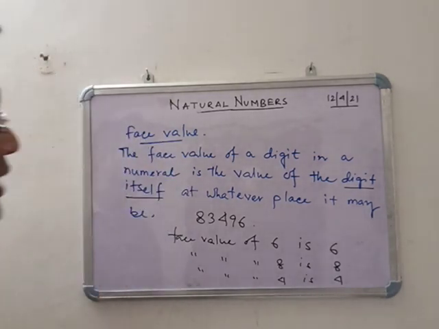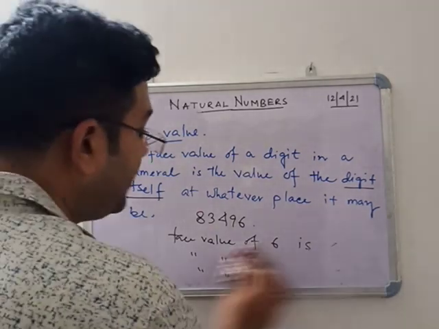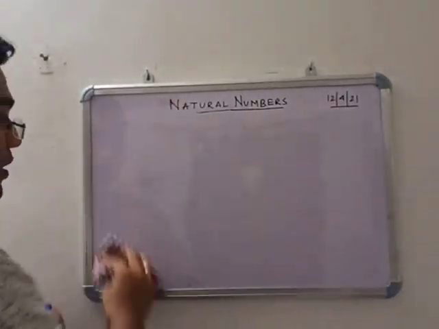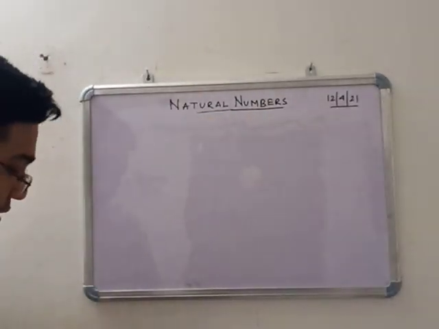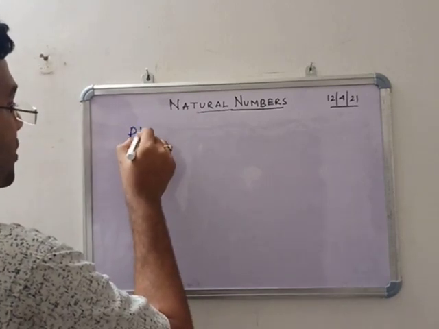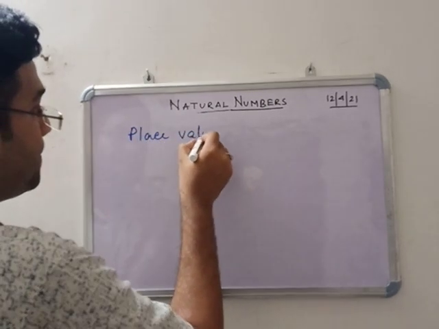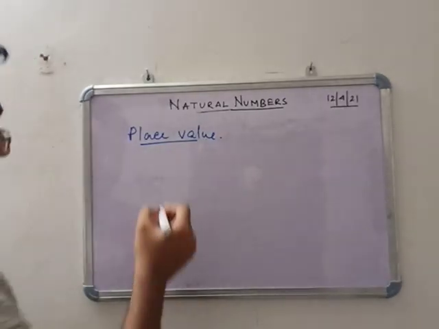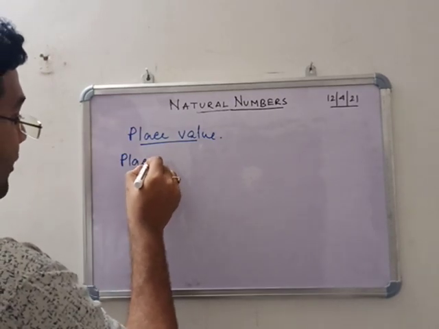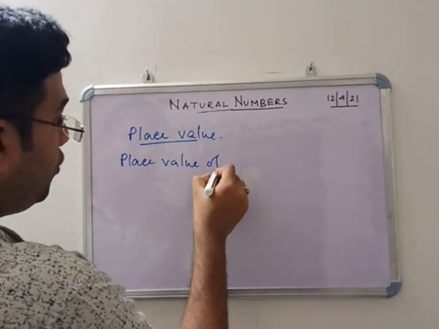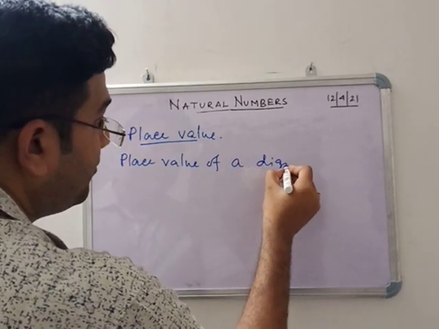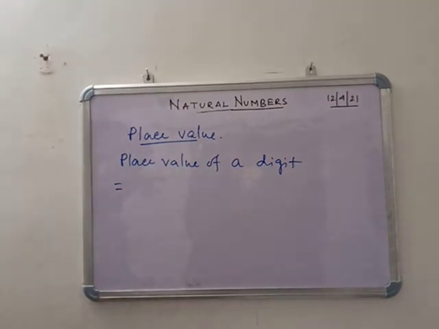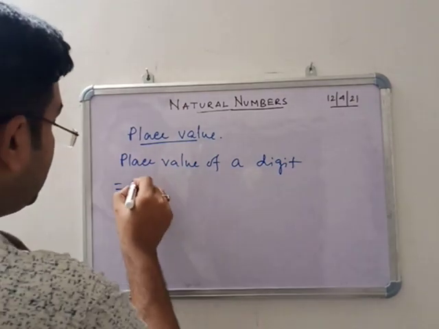Now we are going to discuss the place value. So what is the place value? Place means position, so place value means the position of the value. When you are finding the place value, the place value of a digit equals the face value of the digit into the value of the place.